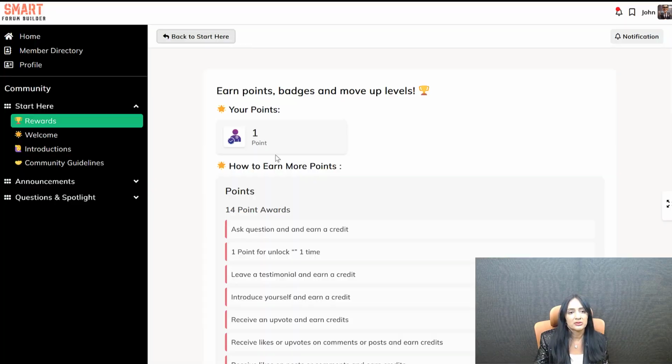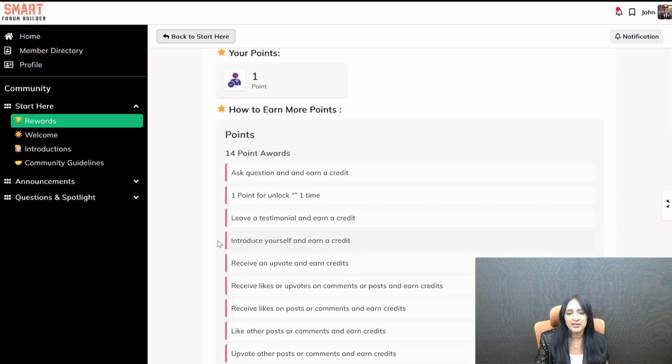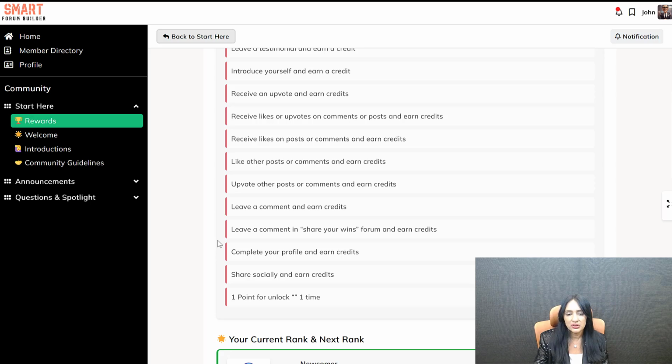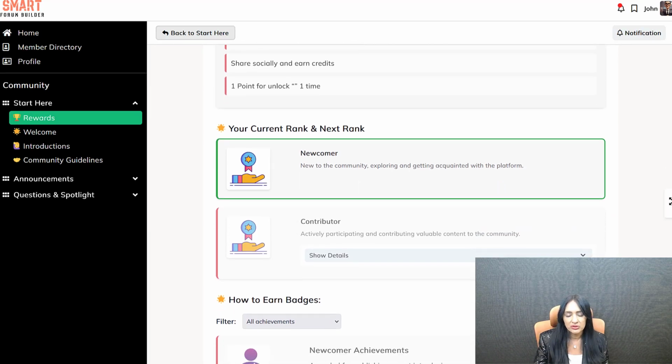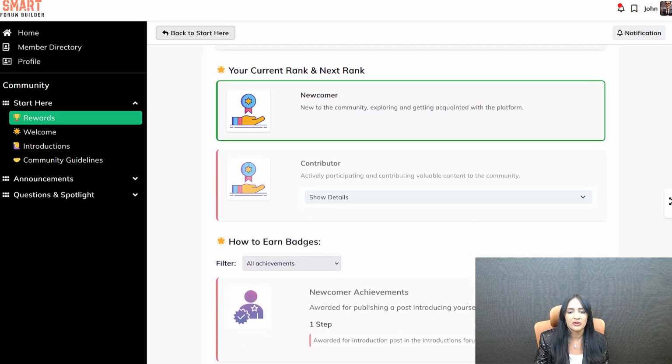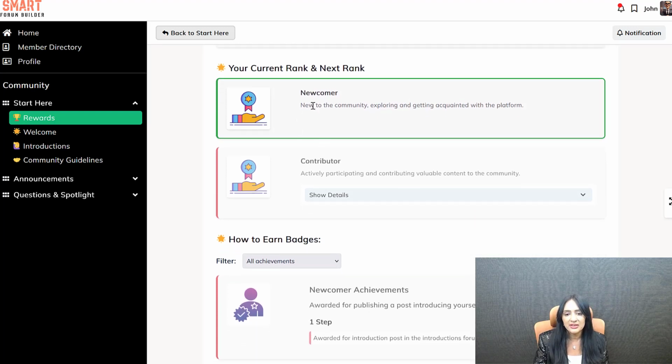Done. Let's go ahead and the rewards page now. See here, I got 1 point now, right? I have 1 point because I asked a question. So users are going to see the points increase as they do all the things you want them to do. The next one is your current rank and next rank. Current rank, newcomer. So they are at this level. They can get to the next level, which is the contributor level.